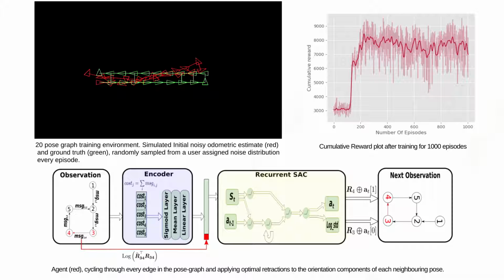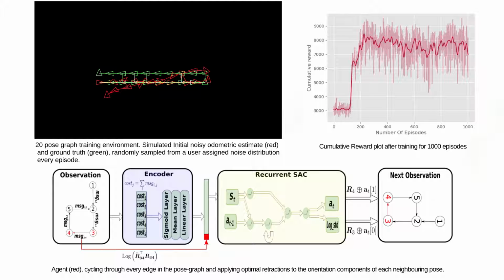In this work, we present the first deep reinforcement learning model to learn a policy that predicts the optimal orientation retractions from pose graph observations. The agent can be utilized to search and explore the initial pose trajectory configurations with the goal of returning the optimal or ground truth trajectory by learning through interaction with no ground truth labels.